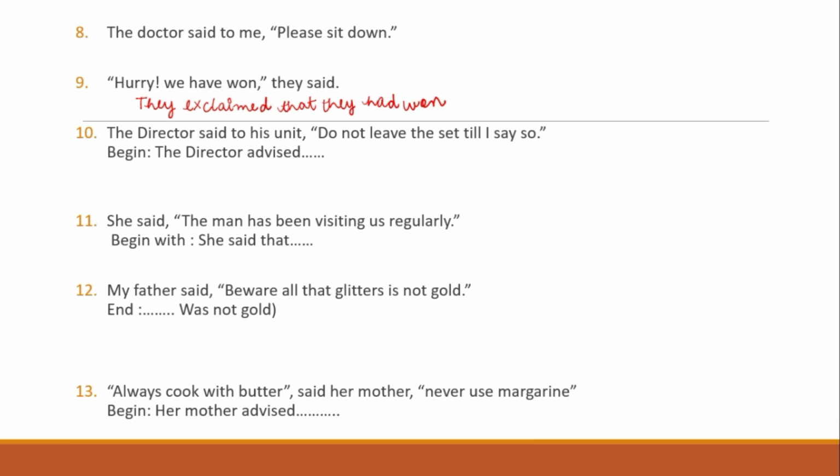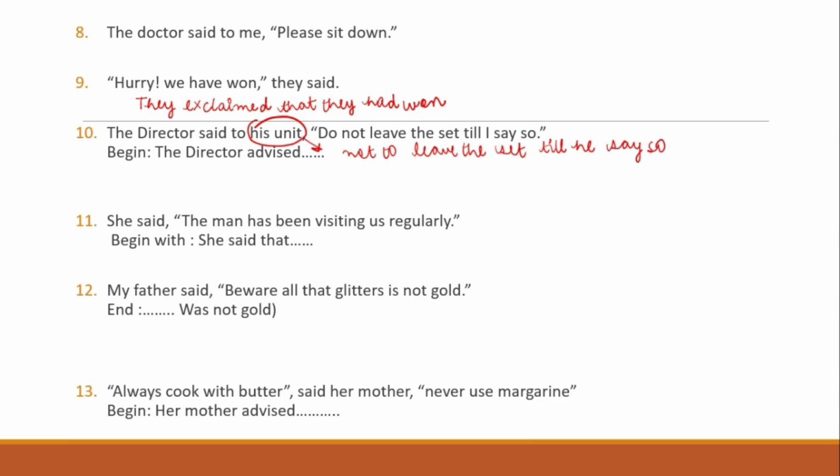The next sentence, the director said to his unit, do not leave the set till I say so. So here begin with the director advised. So the director advised his unit not to leave the set till I will become he, till he says so.